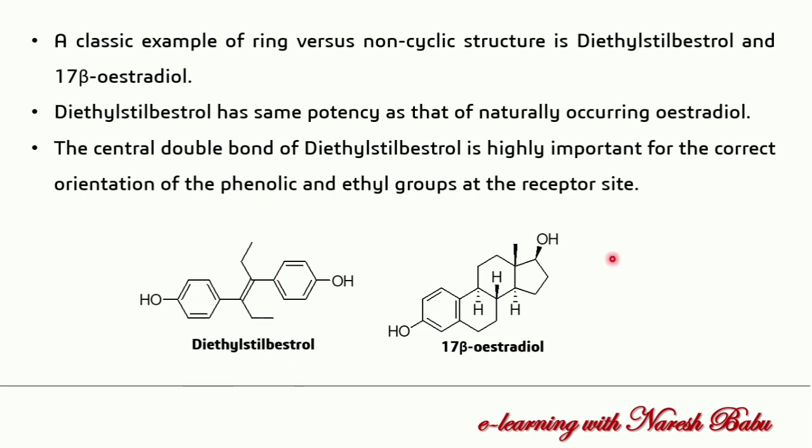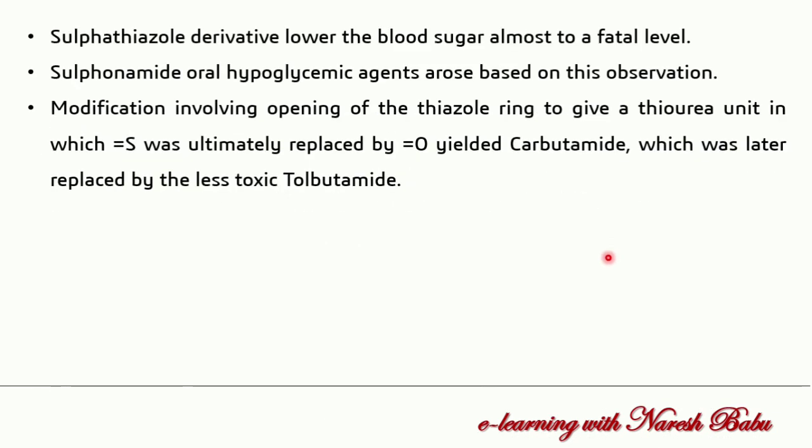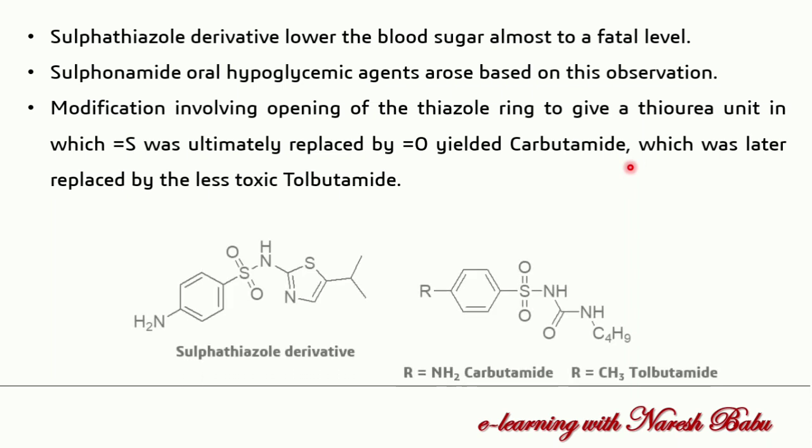You can see another example: a sulfathiazole derivative lowers the blood sugar almost to a fatal level. Sulfathiazole is an anti-diabetic drug; sulfathiazole-containing derivatives reduce the blood sugar level so much that it leads to fatal effects. The sulfonamide oral hypoglycemic agents arose based on this observation. The modification involved opening of the thiazole ring to give a thiourea unit, in which the double bond S was ultimately replaced by double bond O, yielding carbutamide, which was later replaced by the less toxic tolbutamide.